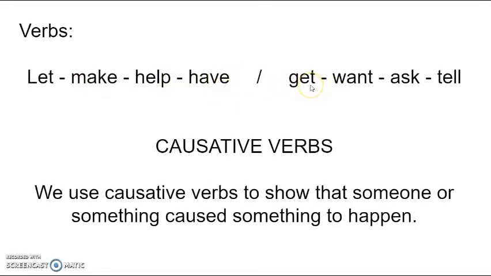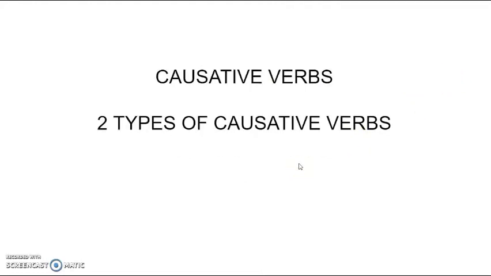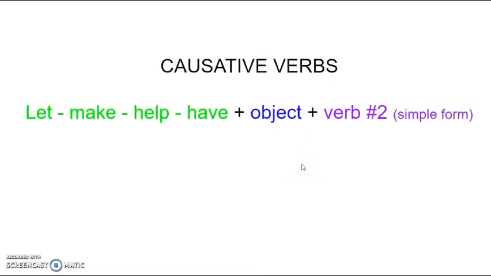And we have a different category: get, want, ask, and tell. Why are they separated? Because there are two types of causative verbs. The first category is those verbs like let, make, help, or have that use an object and use a verb in simple form. Pay attention to this because this is the difference with the other verbs. They use a simple form.